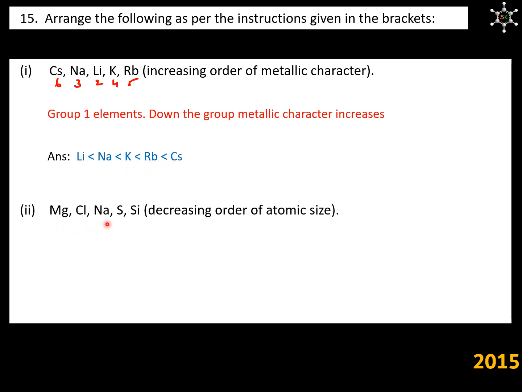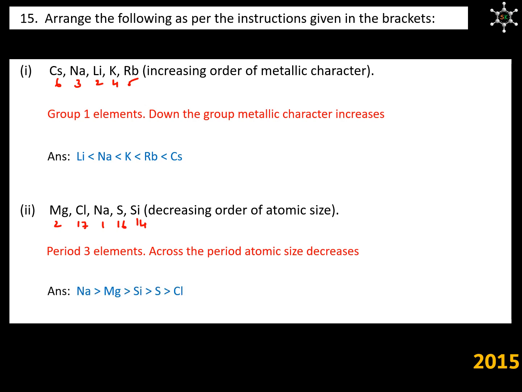Question number 2. These elements are to be arranged in the decreasing order of atomic size. If we observe these elements, they belong to third period and we know across the period atomic size decreases. Magnesium belongs to group 2, chlorine group 17, sodium group 1, sulfur group 16, silicon group 14. So if we arrange in the decreasing order of atomic size, sodium will be the biggest atom, which belongs to group 1, then magnesium, silicon, sulfur and chlorine.